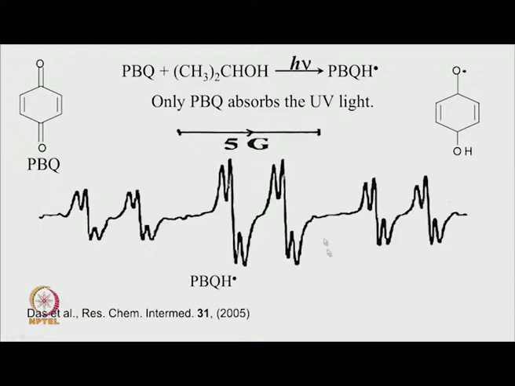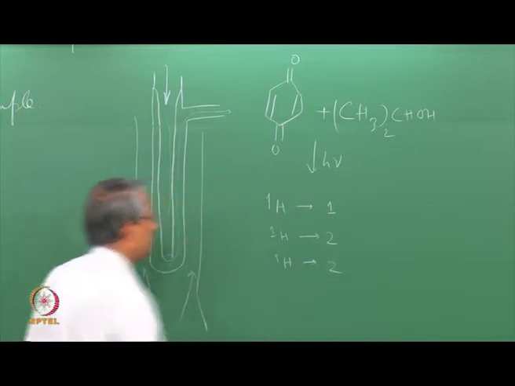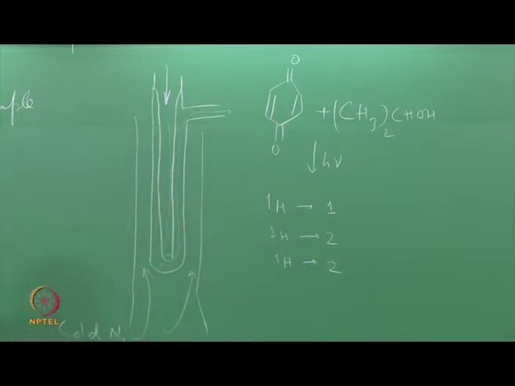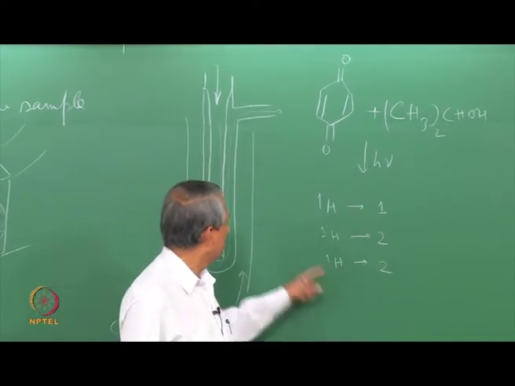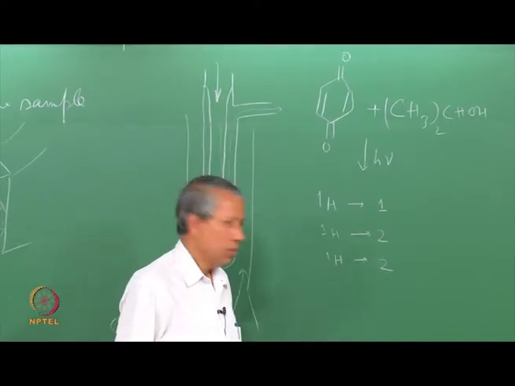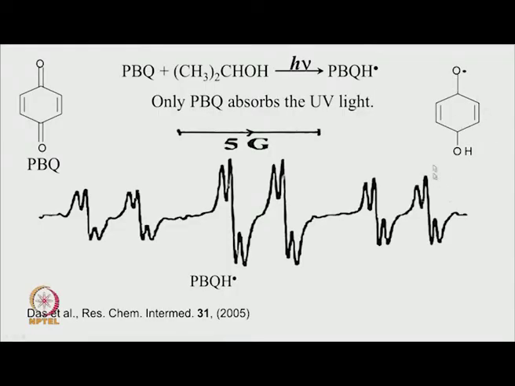This one gives a doublet. No, this is a mistake, because this also gives a triplet. So, this is the type of radical, which should have this type of protons. Here is the structure shown which is consistent with this spectrum.